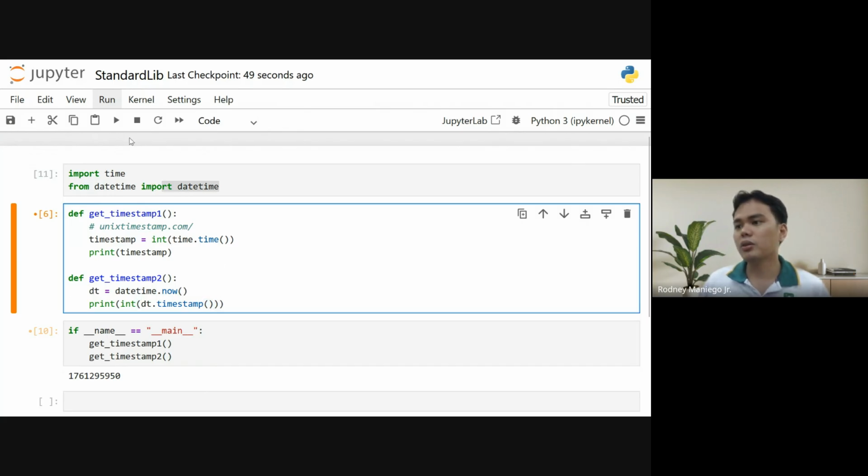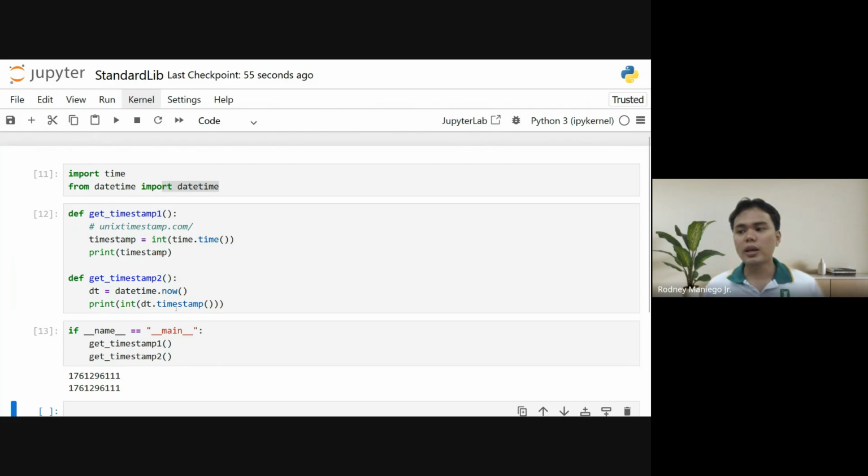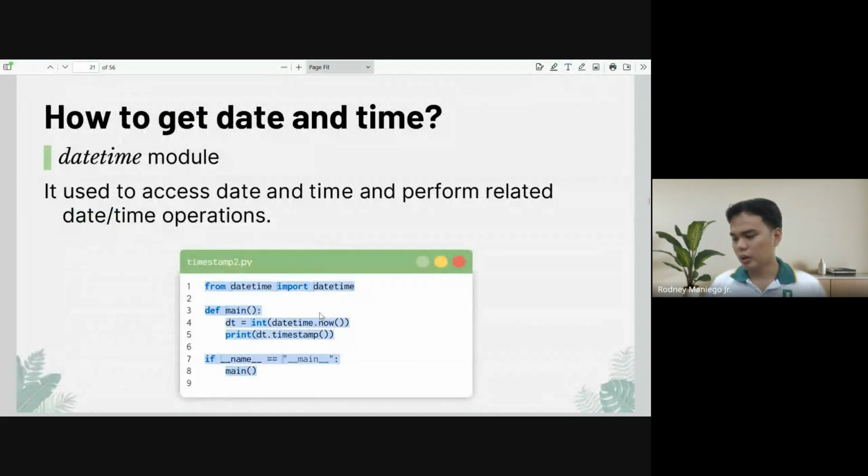So let's try to run our code first. As you can see, two ways of getting the timestamp using different modules. However, let's have a more complex example. I mean, it's not complex.